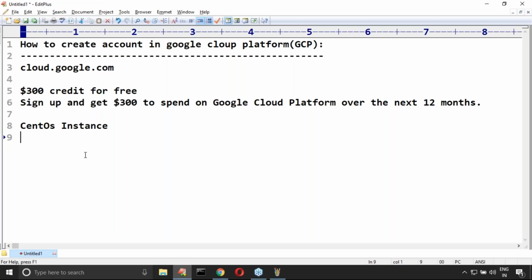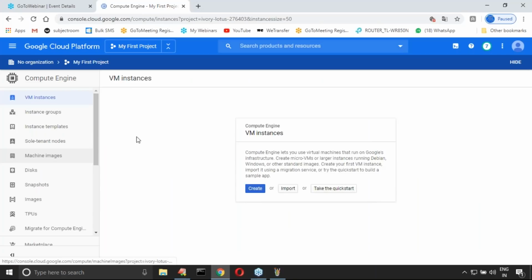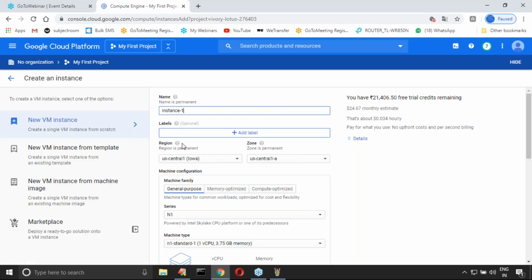Compute Engine. Next, VM instances. Now if I click, it is telling that you are not having any VM instances, virtual machine instances. Do you want to create? Yes, boss, can you please create? Now I want to create. Now observe, instance one. What is the name you want to use?